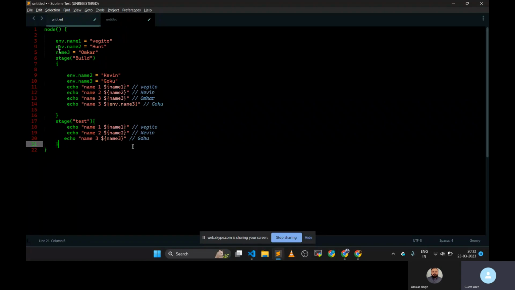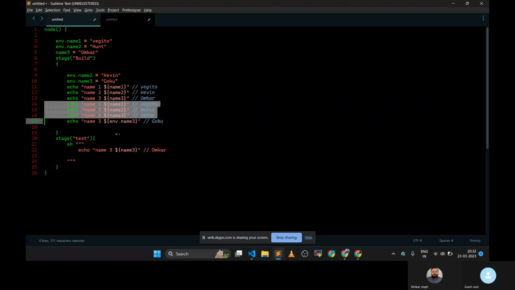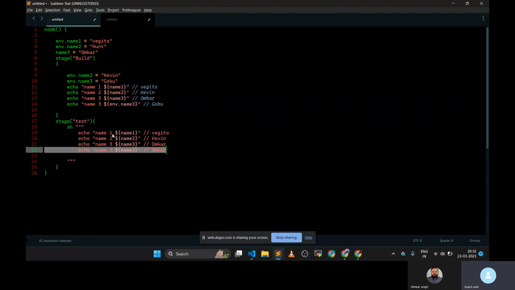Okay, so this is the environment variable. Environment variable means, let me show you. Suppose we want to run some shell script or some shell command. Then for that we need to use the sh block, and here you can write anything. Now, here I'm writing the same thing, printing all these three variables.